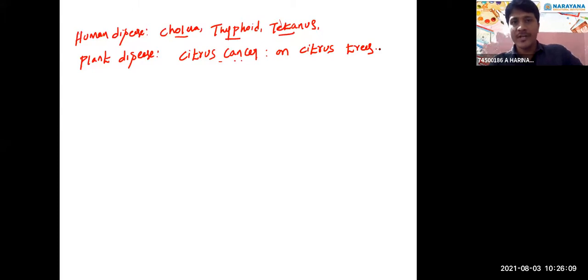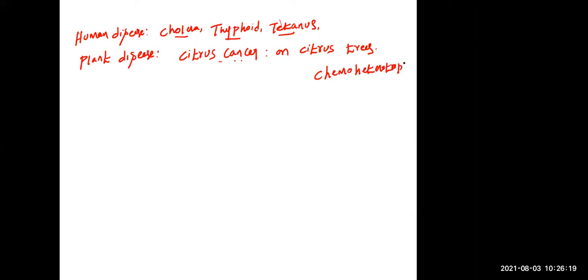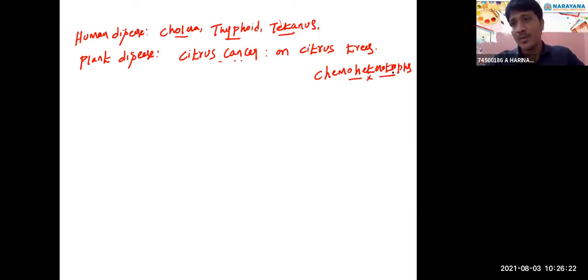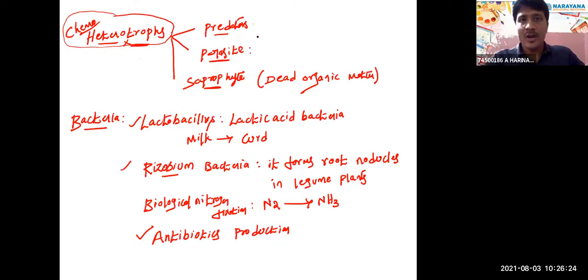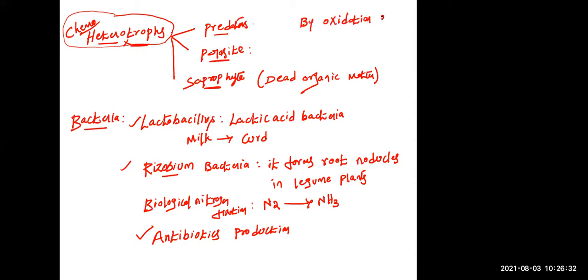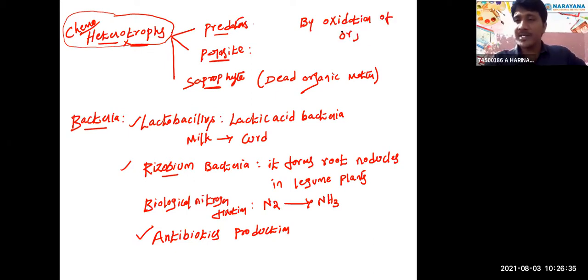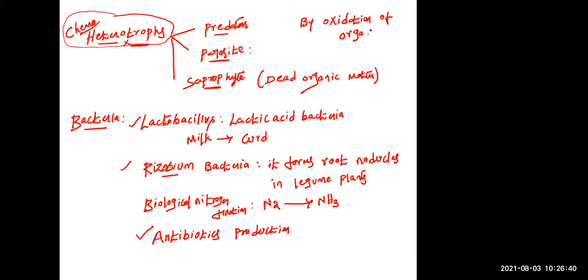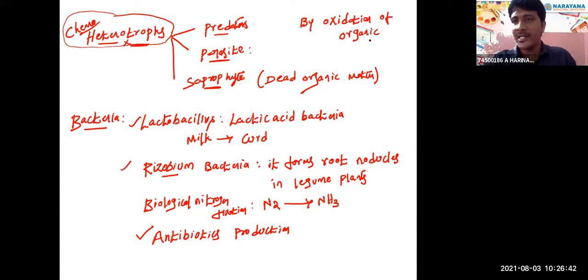Human diseases: cholera, typhoid, tetanus. All these bacteria come under which category? Chemoheterotrophs, because they get energy from organic compounds. Chemoautotrophs, how do they get energy? By oxidation of inorganic compounds. Inorganic compounds means chemoautotrophs. Organic compounds means chemoheterotrophs. That is the difference between chemoautotrophs and chemoheterotrophs.